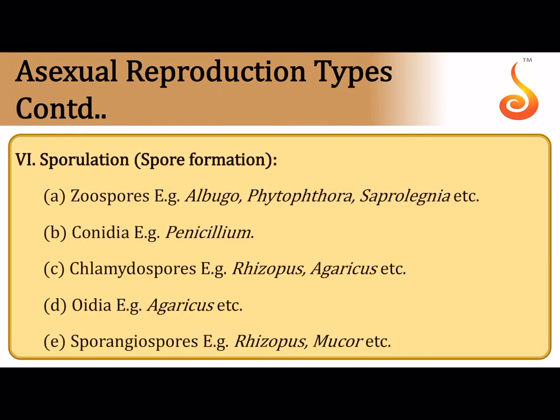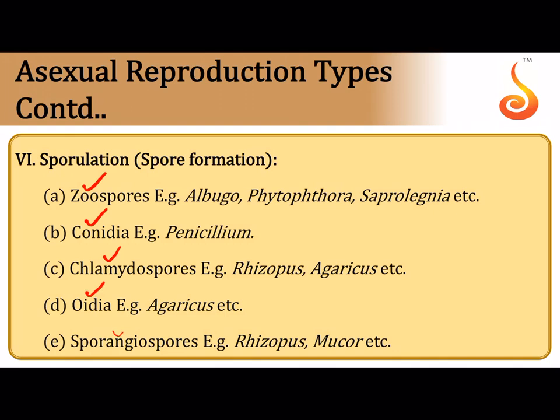Sporulation: what are the different types of spores? Spores also come under asexual reproduction because there is no formation of gametes or their fusion. Zoospores are motile spores. Conidia are non-motile thin-walled spores which are produced exogenously on specialized upright hyphae called conidiophores. Chlamydospores are thick-walled spores which may help in overcoming unfavorable condition. Oidia are obtained by segmentation of hyphae, and these are thin-walled spores.